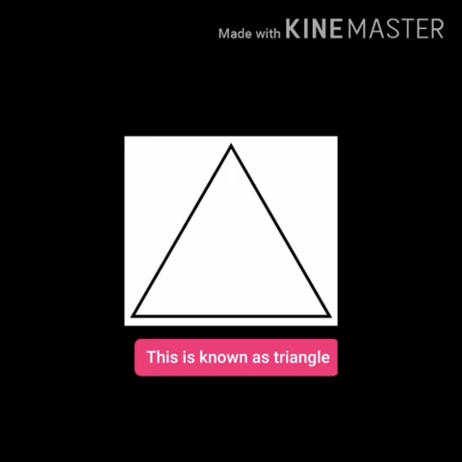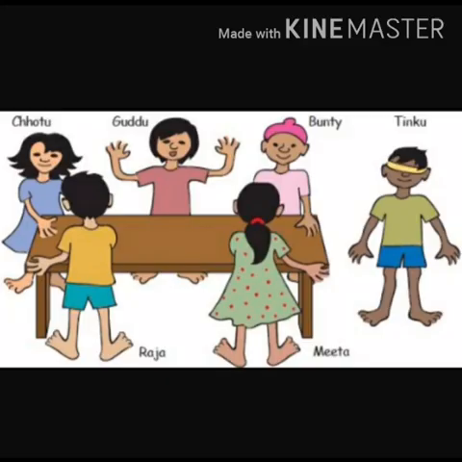Now, children, let us see what are edges and corners. Look at this picture, children. We can see that there are 6 children, Meeta and 5 more. Now, in this game, Tinku was blindfolded and asked to clap as long as he can while others will move around the table. The moment Tinku stopped clapping, everyone will stop wherever they are. The child who will not be at the corner would be out. Then he or she will be blindfolded.